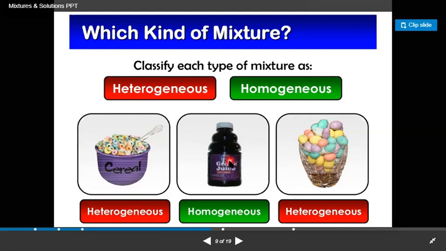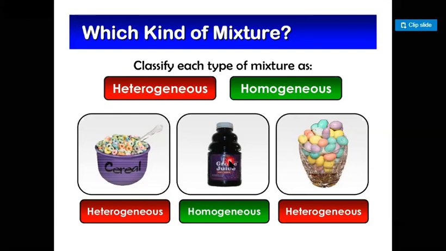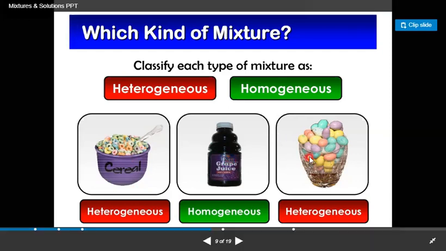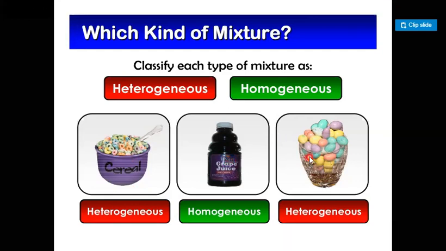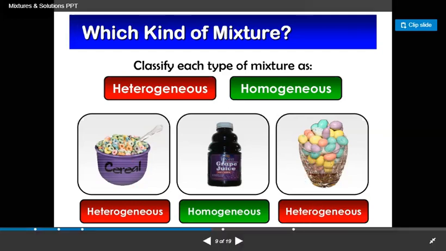In a bottle of suspension or a syrup, we cannot see the different parts easily, so this is an example of a homogeneous mixture. In a glass of candies, we see different things in them and we see the different parts easily, so this is an example of a heterogeneous mixture.